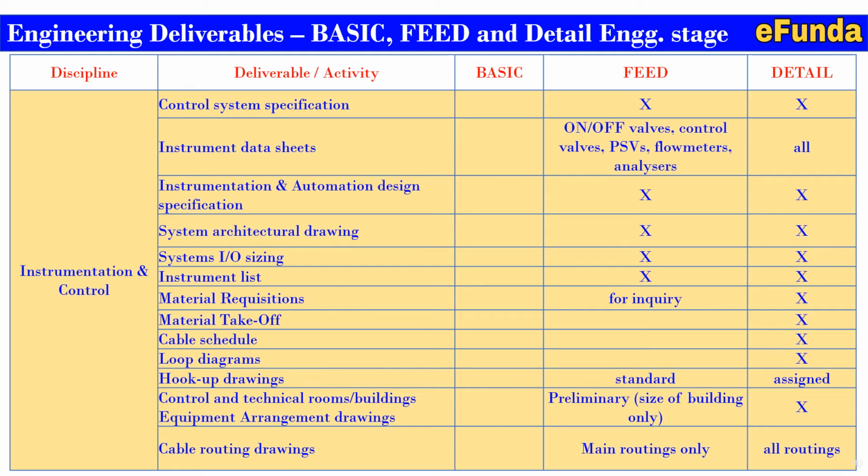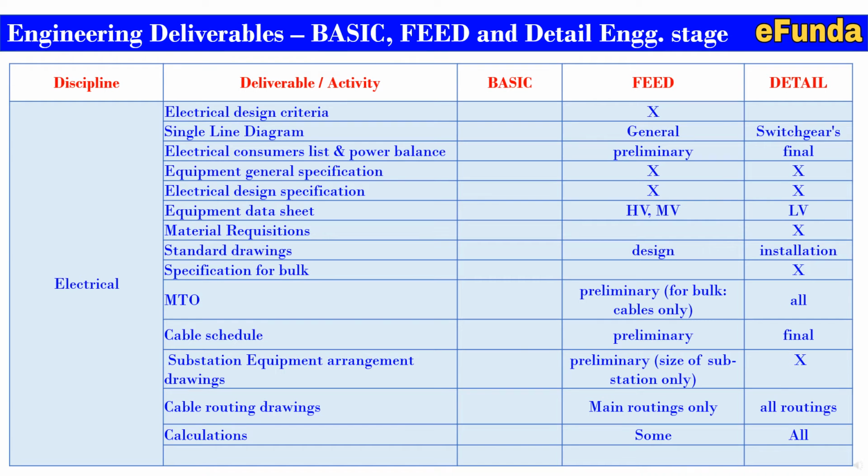Control and technical rooms building equipment arrangement drawings are preliminary, that is based on the size of the buildings only, and are required as part of the FEED document, and all the details are required in the detail engineering stages. Cable routing drawings: main routing is only required during FEED, and in detail all the routings of the cables are required as part of the detail engineering stages, where the locations and their cable routings are covered.